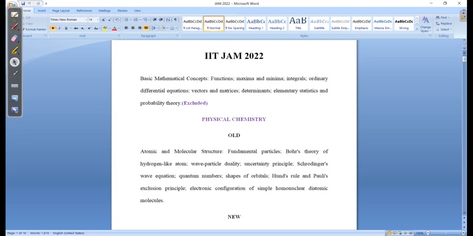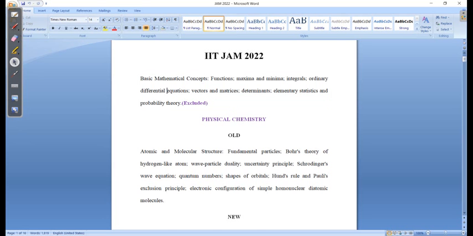So my personal advice is that, though this part has been excluded from the IIT JAM examination, you should learn the mathematical concepts properly, because whatever you learn, you will apply in the next unit also.